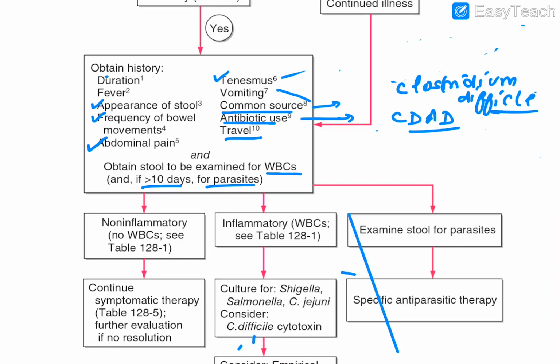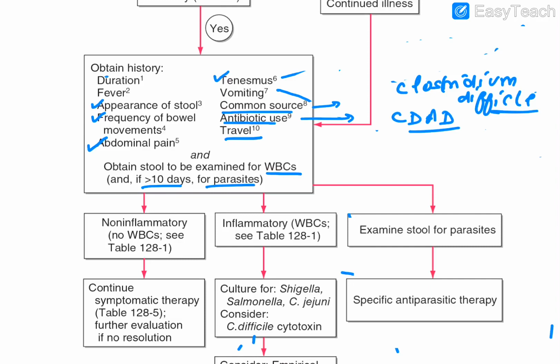Now, after all this happens, then what? Then you can divide this particular thing into three types again. And the three types are what? As we just discussed in the starting table: non-inflammatory, inflammatory, and examine stool for parasites. Okay. Now, non-inflammatory means no WBC. Inflammatory means WBC. Examine stool for parasite, you know that. How will we do that?